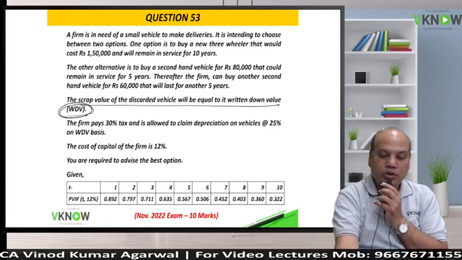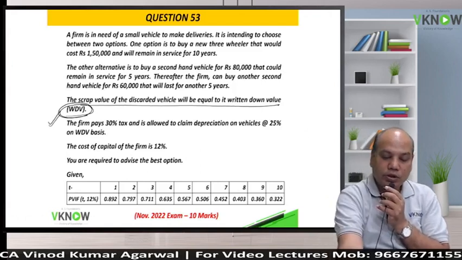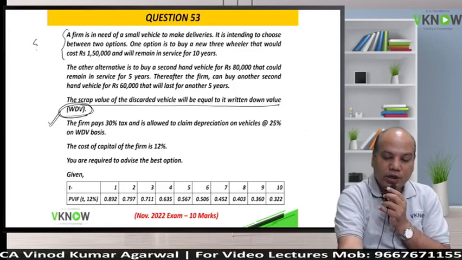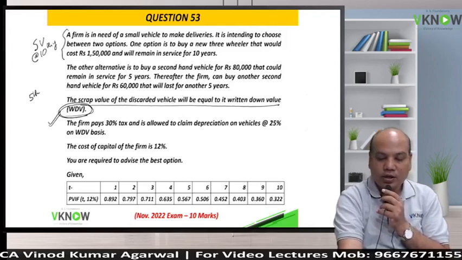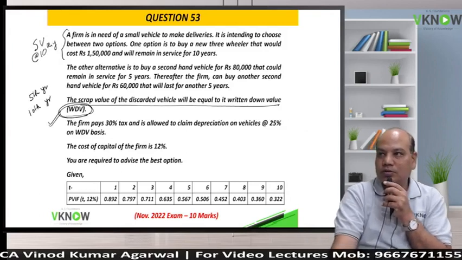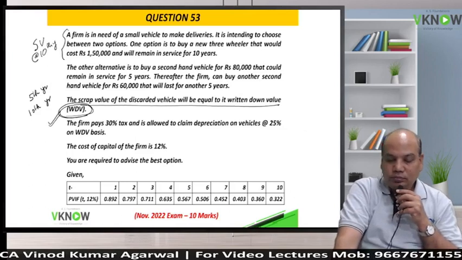The student will have to find out for the first option the salvage value at the end of 10th year, and in this case the salvage value of the first second hand vehicle at the end of 5th year and the second hand vehicle at the end of 10th year. So there will be two salvage values in the second option.